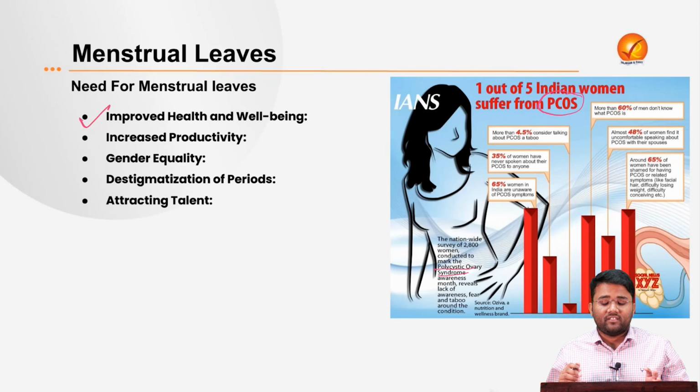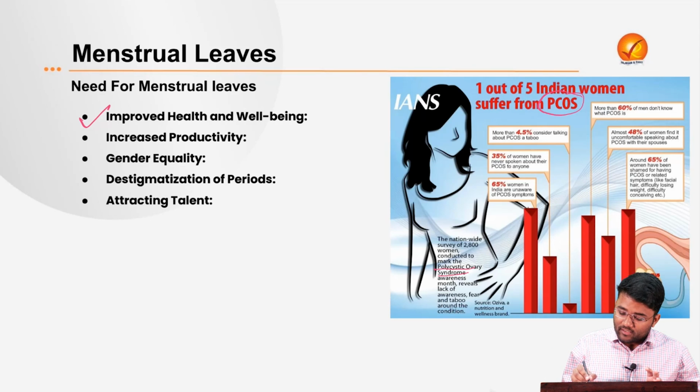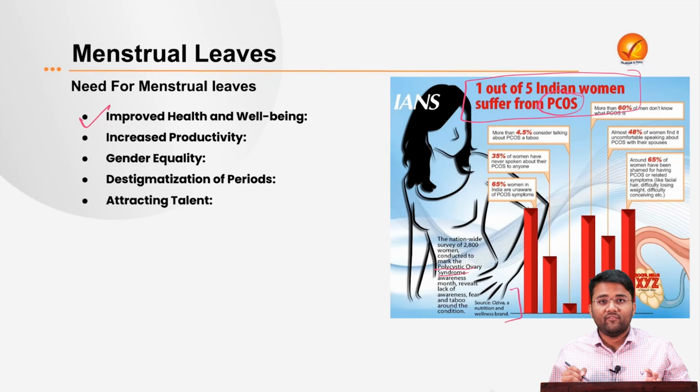and it leads to uneven periods and more pronounced forms of pain, cramps, etc. And as per data from Ojiva, which is a nutrition and wellness brand, 1 out of 5 Indian women suffer from PCOS, and this is considered a taboo in our society and a very little talked about topic.